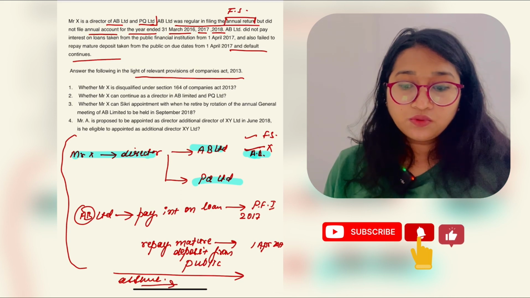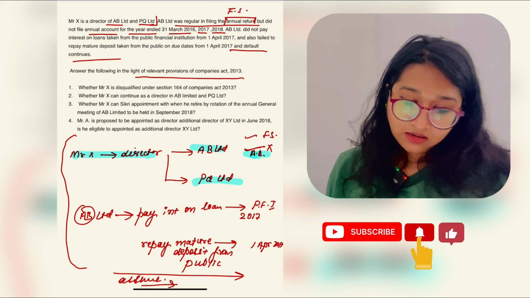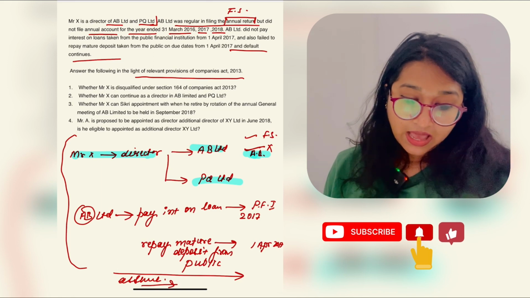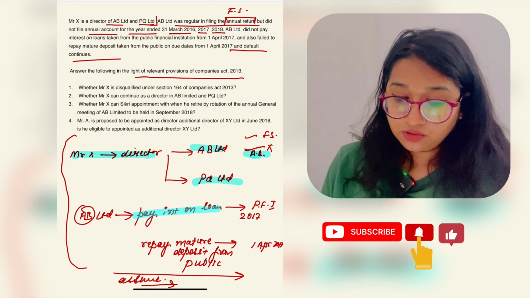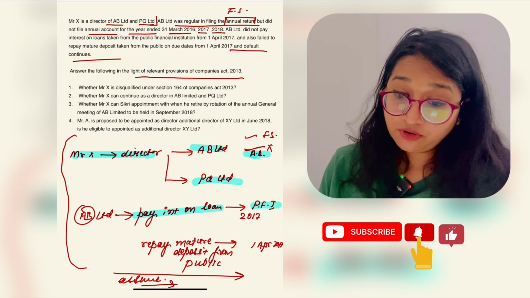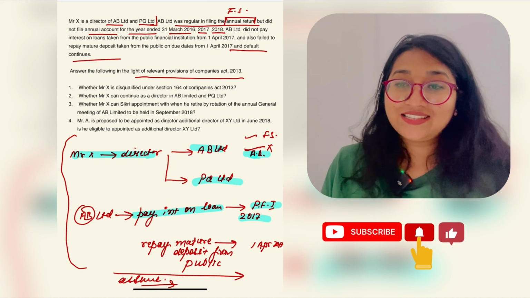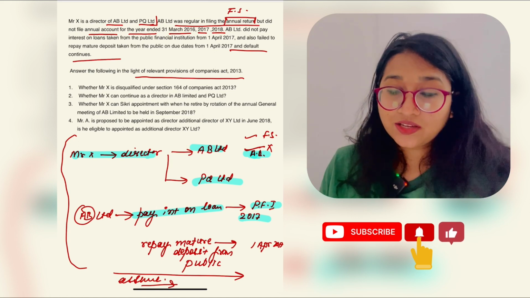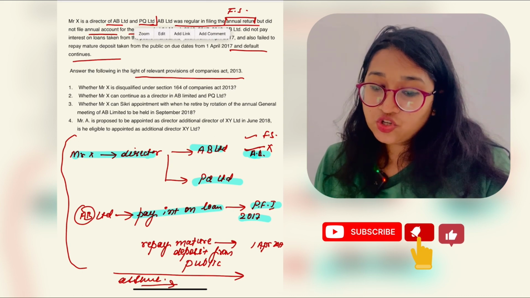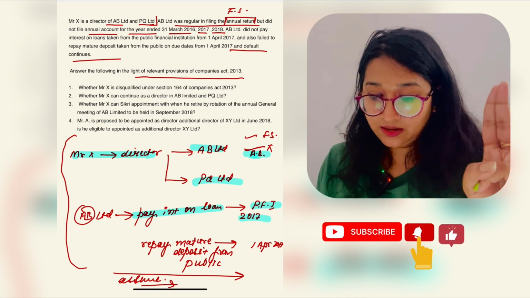Now we want to know more provisions. The second default made by him was that he has not paid interest on a loan from a public financial institution from 2017, and it is still continuing. How can we know that? Because in the question they have mentioned the annual return of 2016, 17, 18.